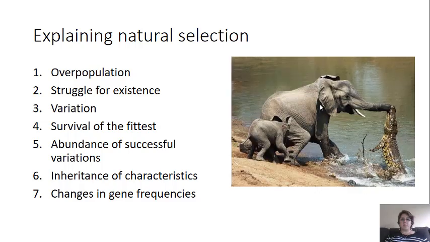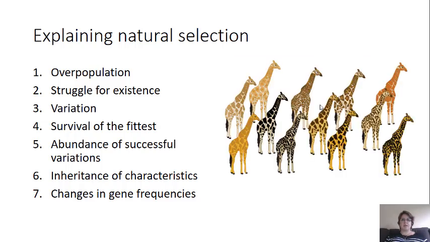You also have a struggle for existence. So some individuals will die throughout their lives and some will survive. So here you have a predator-prey situation where the large elephant is trying to protect its young from the crocodile. The third is variation. So here we have a bunch of pictures of giraffes, all different patterns and colorations. So in natural populations, you actually have a lot of variation between individuals.